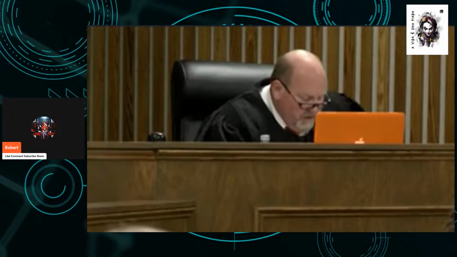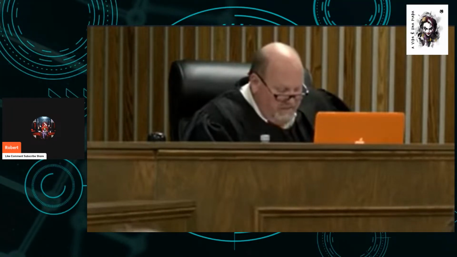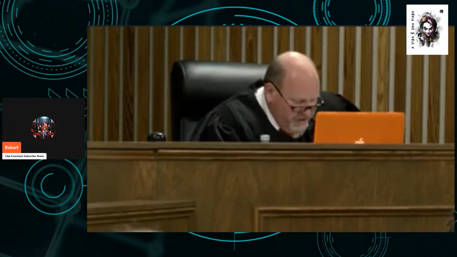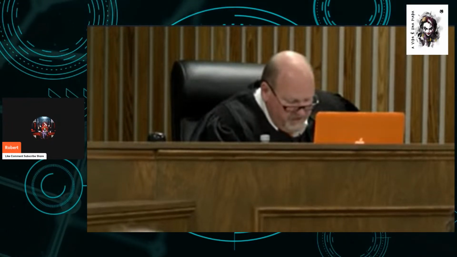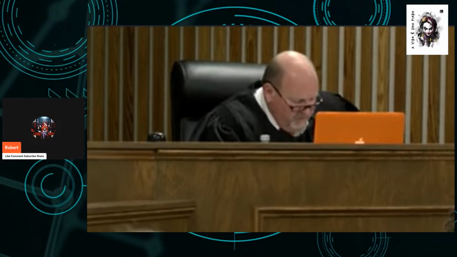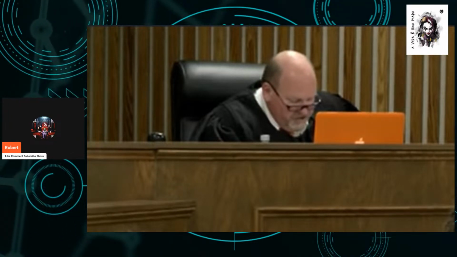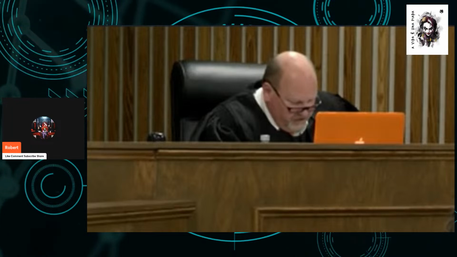Facilitation of a felony. The following definition applies to any offense of facilitation that is charged or included as a lesser offense in these instructions. Any person who commits the offense of facilitation of a felony is guilty of a crime. If you find the defendant guilty of facilitation of any offense, the state must have proven beyond a reasonable doubt the existence of the following essential elements.